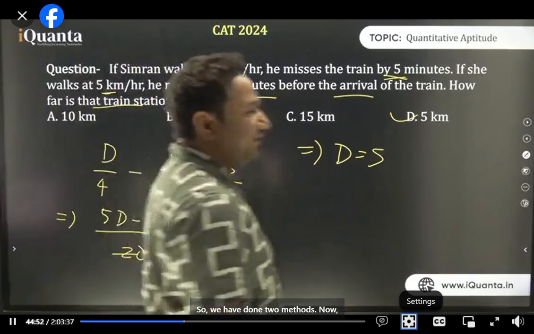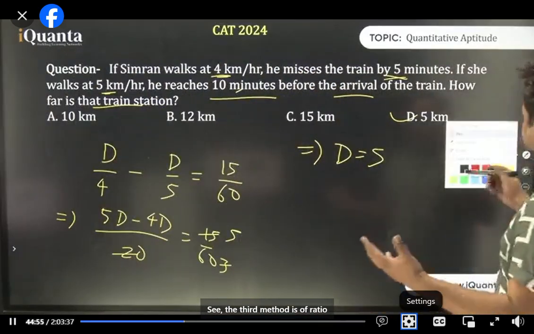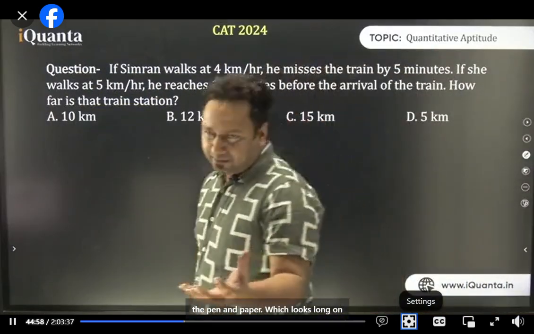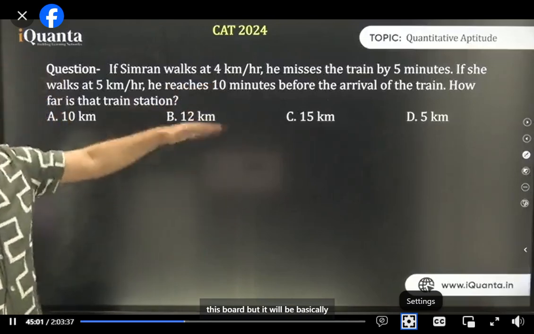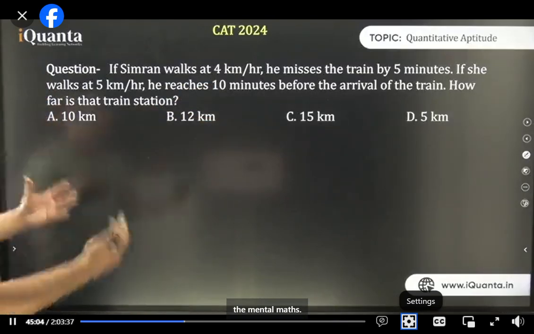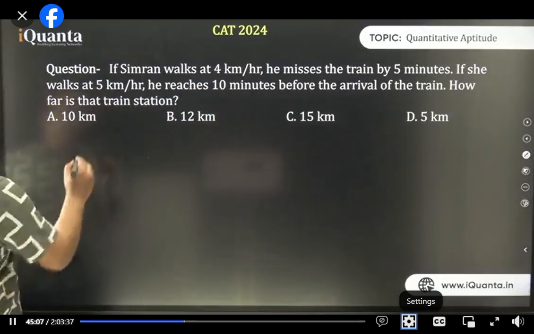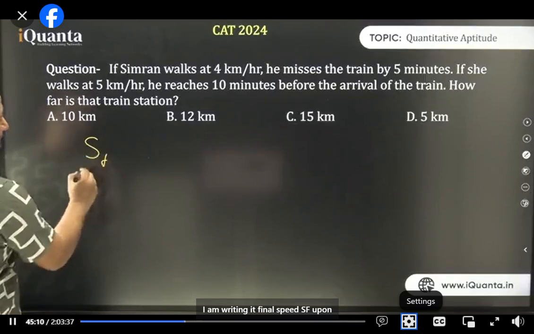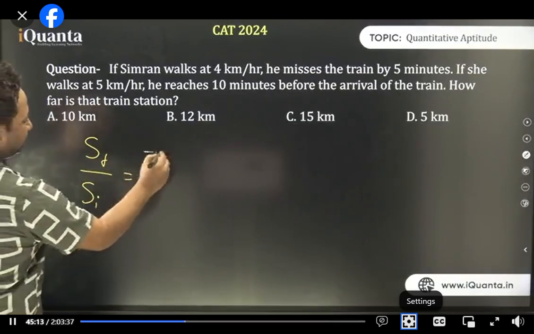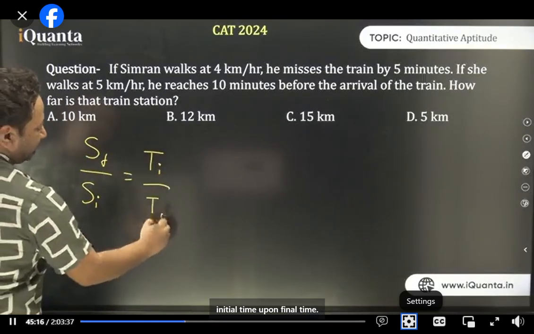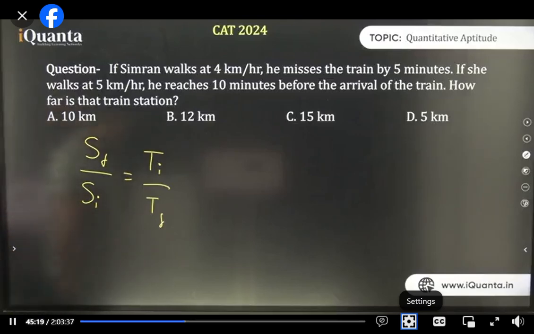Okay. So we have done two methods. Now we'll do something in which we don't... See, the third method is the ratio method, in which we don't have to use pen and paper, which looks long on this board, but it will be basically mental maths. So I'm writing it: final speed SF upon initial speed will be equal to initial time upon final time, because speed and time are inversely proportional. All of you know that.